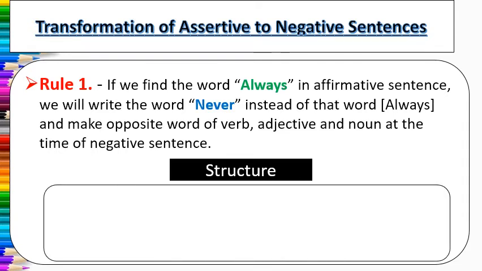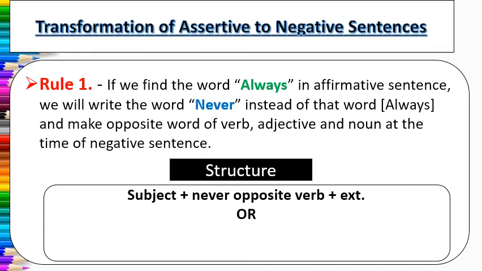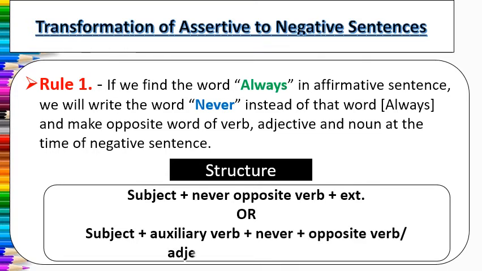So the structure will be: subject plus never, plus opposite verb, plus extension, means the rest of the sentence, at last a full stop. Or we can write it like this also: subject plus auxiliary verb plus never plus opposite verb or adjective or adverb plus extension, and at last a full stop. So now let us see a few examples to clarify it.